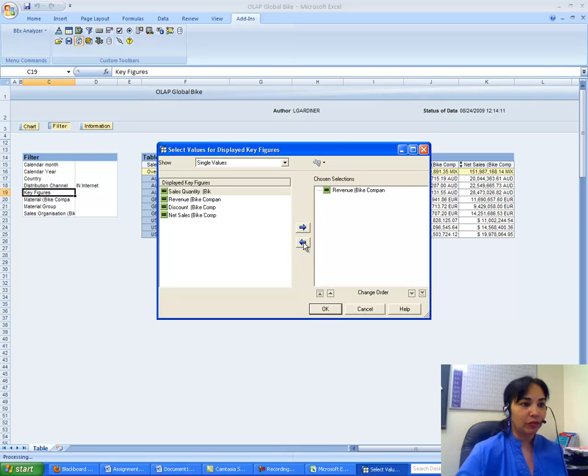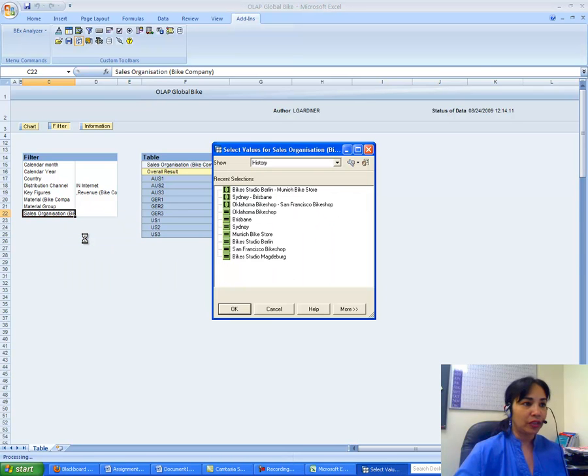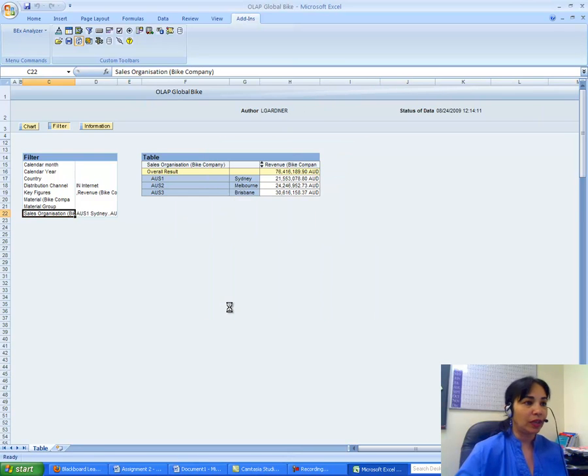I just want revenue, so I say okay, and I want Australia, so in single sales organization I go to select filter value and I choose the 3 organizations in Australia only. So value ranges, and I have Brisbane, Sydney and Melbourne. If I choose between Brisbane and Sydney, M is between S and B, so I get all 3 of them. Okay, so this is my screenshot.